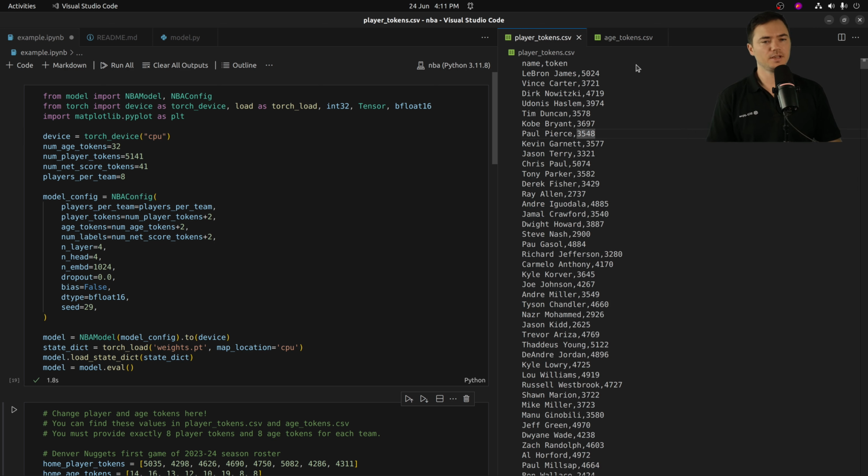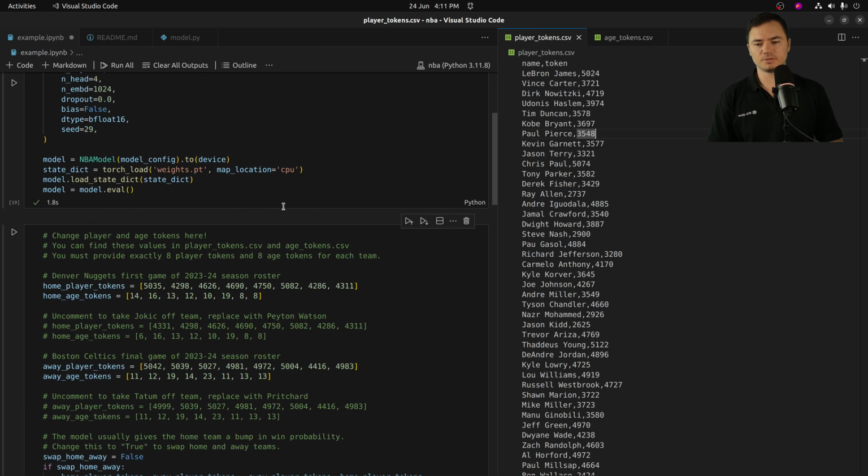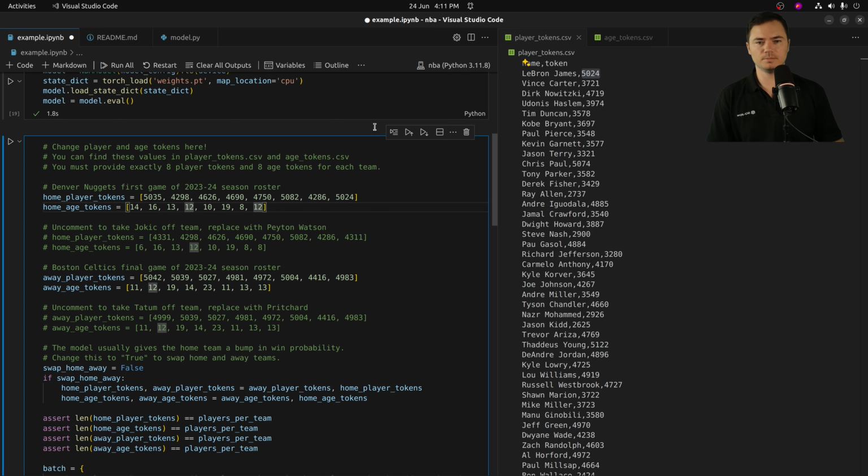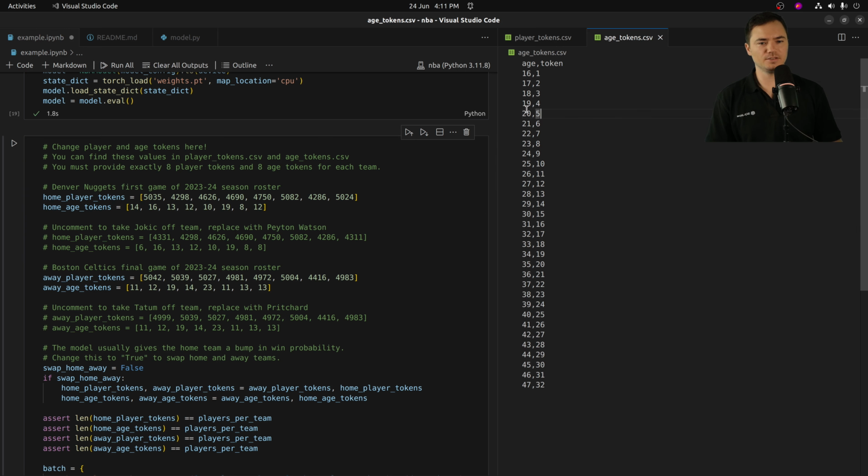So, for example, this list is sorted by the amount of games that the player has played. The model does not have completely perfect data, so Michael Jordan is not in here, unfortunately. Basically, every game since 2000 is in here. But let's just say we wanted to replace someone on Denver with, say, LeBron James in his prime. So we'll just take LeBron James, we'll replace him with the person at the end of the Denver Nuggets bench, and then we'll put him in his prime, which is not age 12, but you have to reference age 27.